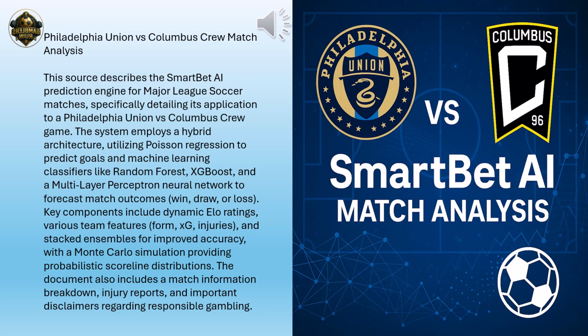So the bootstrapped Poisson simulation predicted an average of 1.34 goals for Philadelphia, with a 95% confidence interval stretching from 0 up to 4 goals. 0 to 4. Quite a range. It is. And for Columbus, the average was 1.46 goals, also with a 95% confidence interval of 0 to 4 goals. Same range? Yep.